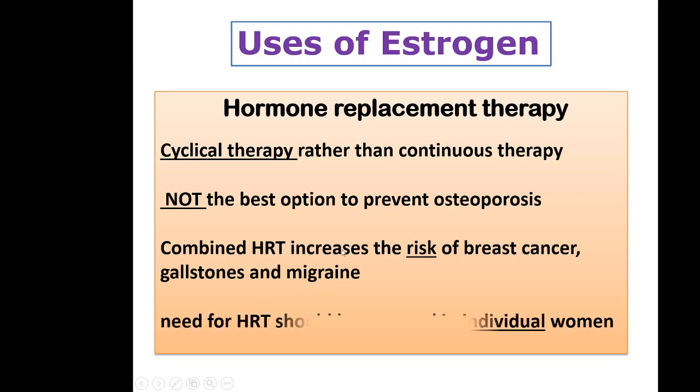HRT should be assessed in individual women. It should not be generalized that all menopausal women should be given HRT.